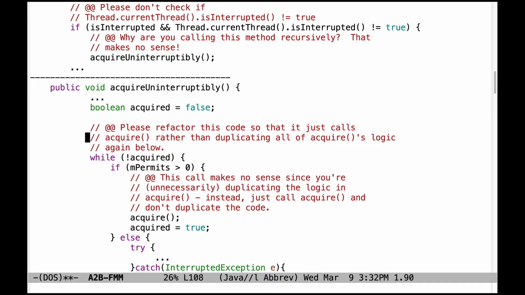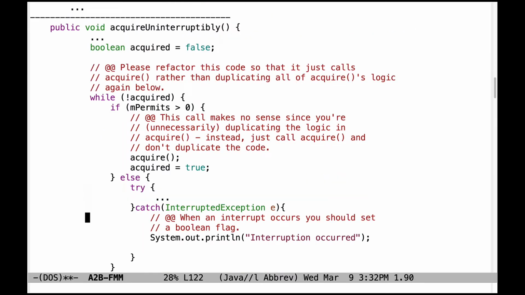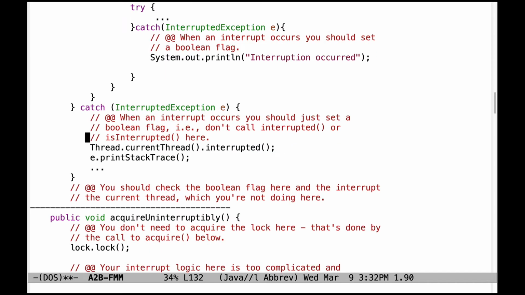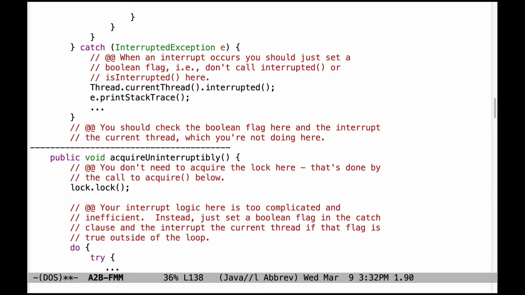Speaking of which, please refactor this code so it just calls acquire and doesn't have extra checks like if the permit count is greater than 0 and all this other stuff. That's unnecessary. And down here, when an interrupt occurs, you should simply set a Boolean flag and then go back to calling acquire again. Likewise, there's no need to make a call to interrupted here. There's no need to print the stack trace. Those are unnecessary. All you need to do is set this flag. And then on the way out of the method, you should check the flag to see if it was set. And if so, you should interrupt the current thread, which is not being done here. This is returning without doing those steps.